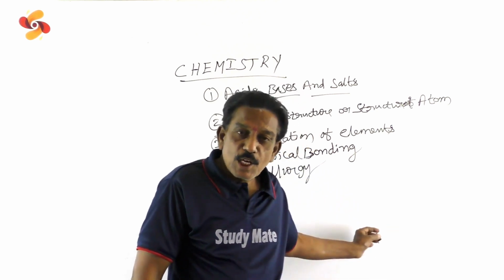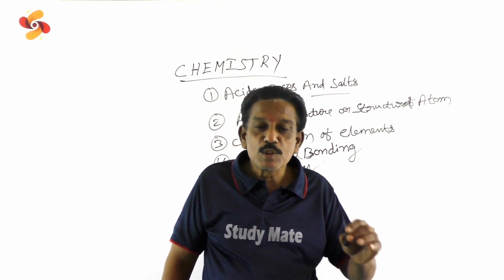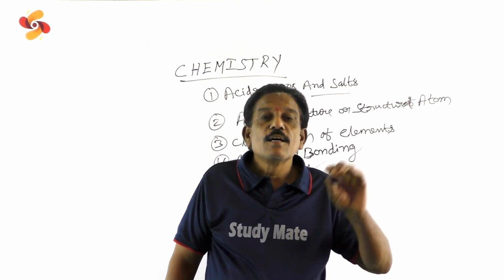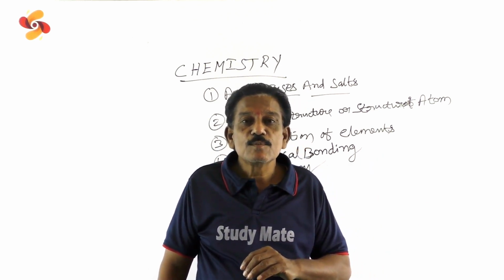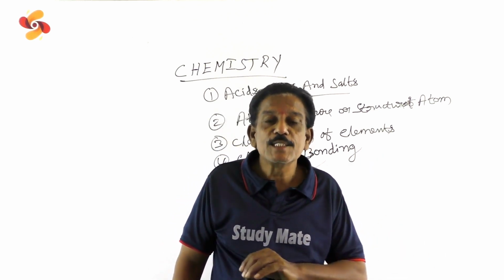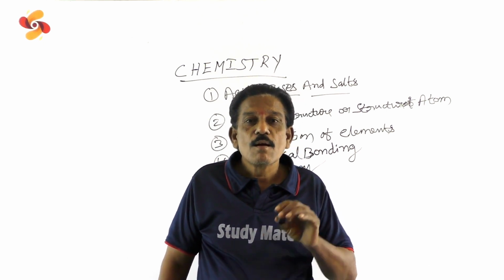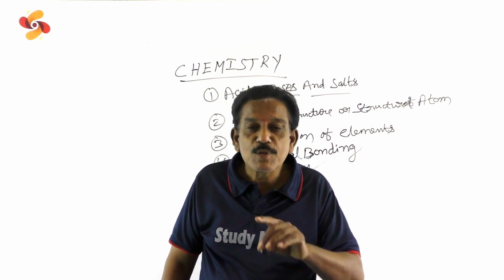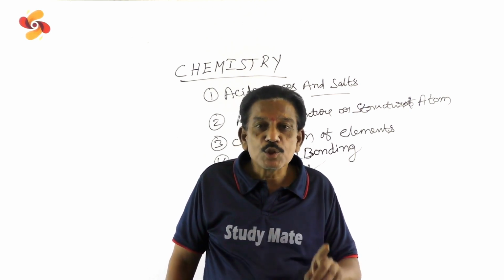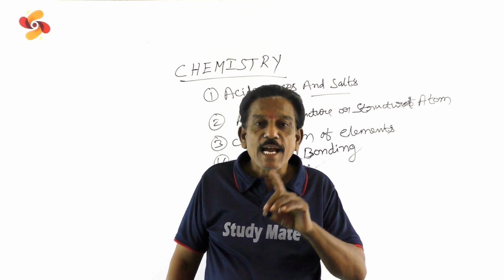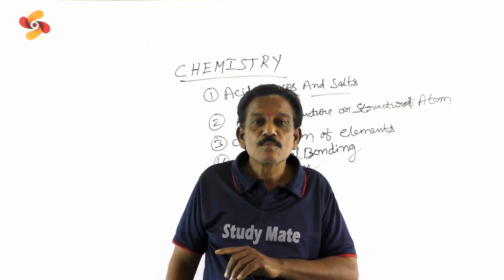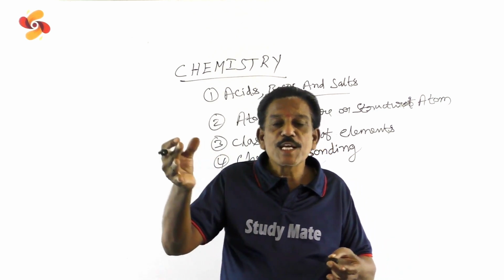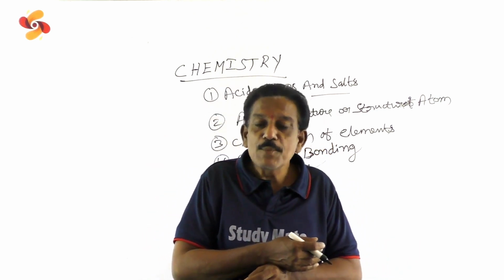So in this chapter, you will face the ores and concentration of the ores, purification of metals, and corrosion, prevention of corrosion, roasting, smelting, calcination, and also you will face how the purification of crude metals takes place.